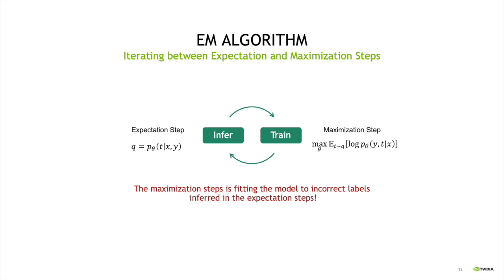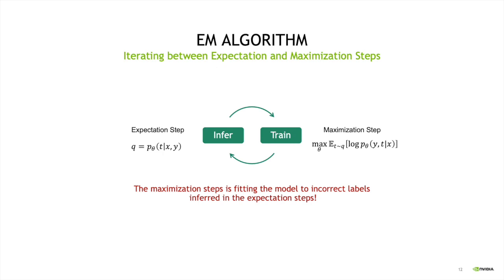So in the expectation step, we are using the model itself to infer the clean labels that are missing. And in the maximization step, we're trying to maximize the log probability of the noisy and clean labels that we just inferred in the previous step, right? So we're using the model itself in the expectation step to infer the clean labels, and then we fit the model to the labels that it has inferred.